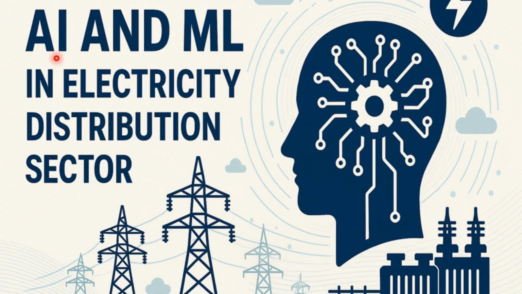So, hello friends, we are going to see how artificial intelligence and machine learning are important in the electricity distribution sector. What importance do artificial intelligence and machine learning hold in the electricity distribution sector? We have seen how electricity distribution lines are connected, but how can we use AI and ML in order to improve our electricity grid and utilize the electricity efficiently?